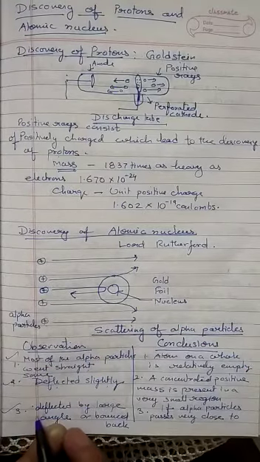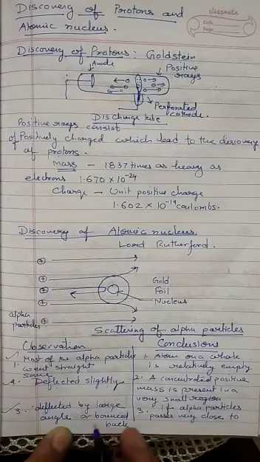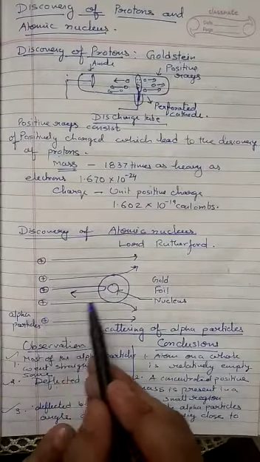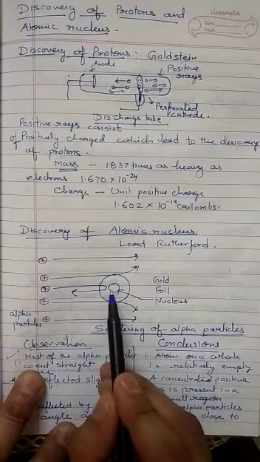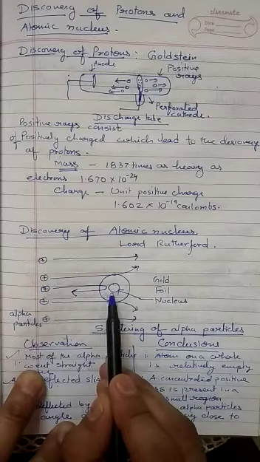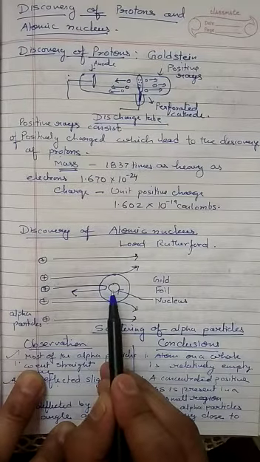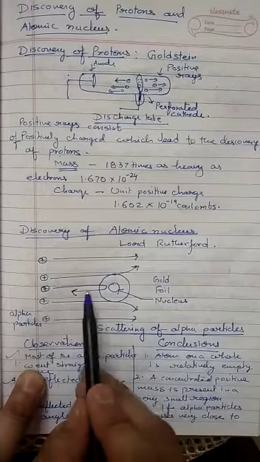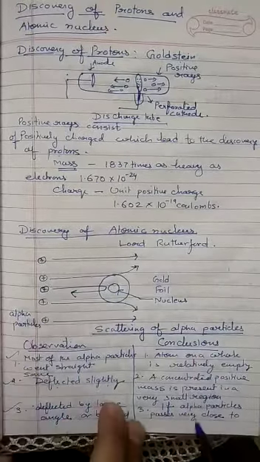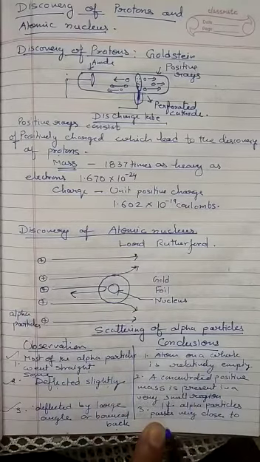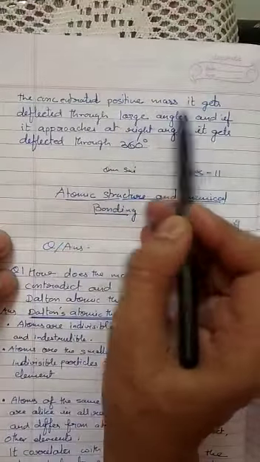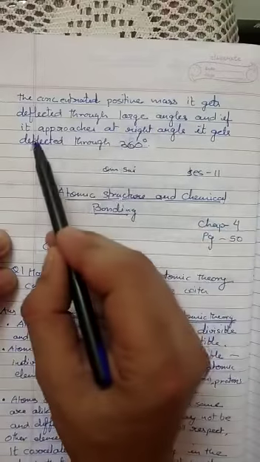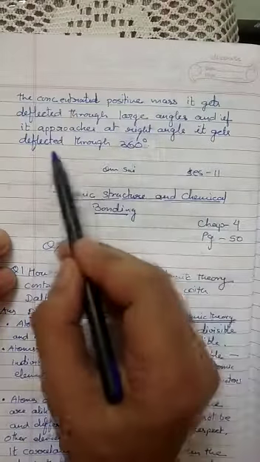Third, the alpha particle deflected by a large angle or bounced back. A very few alpha particles bounced back. Those which came directly to the centrally located positively charged part bounced back. They did not go straight. So the alpha particles which pass very close to the concentrated positive mass get reflected through large angles, and if one approaches head-on, it gets reflected through